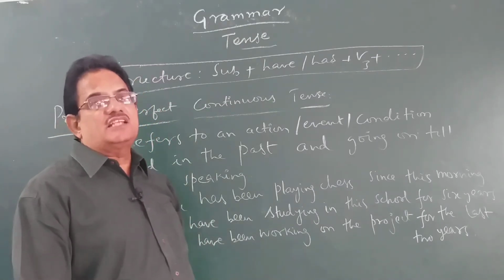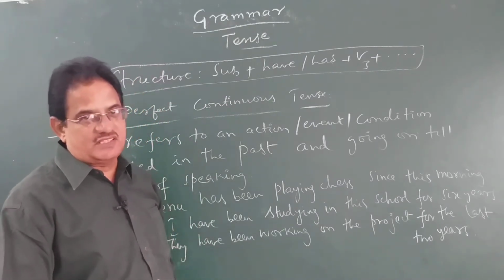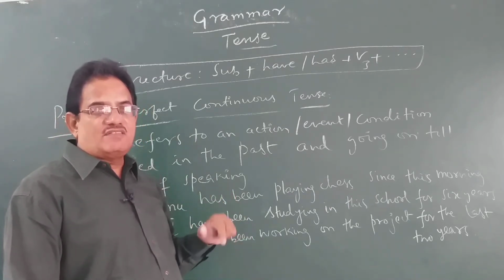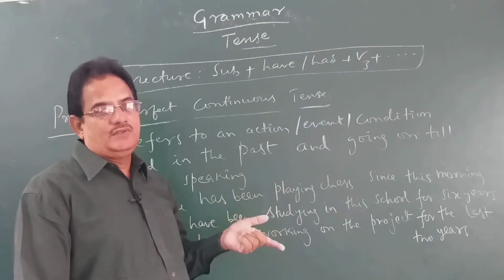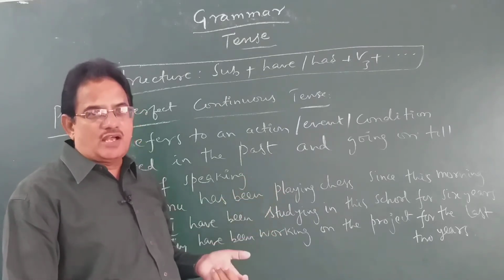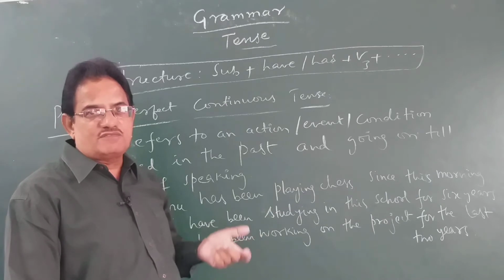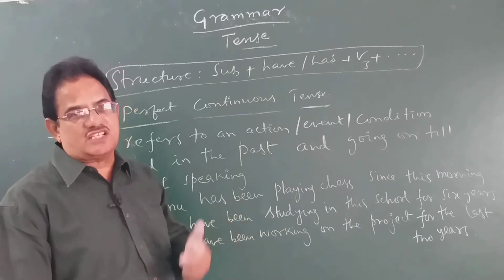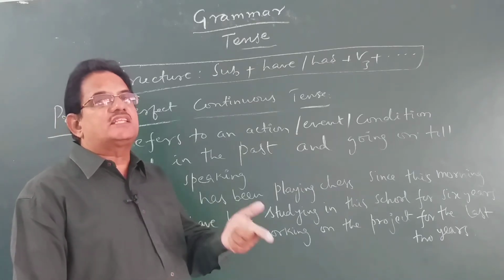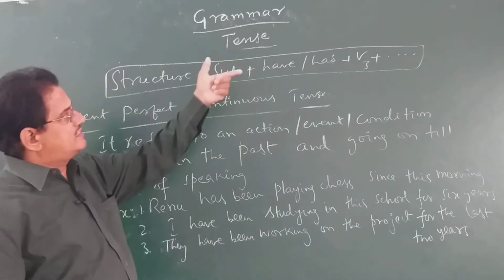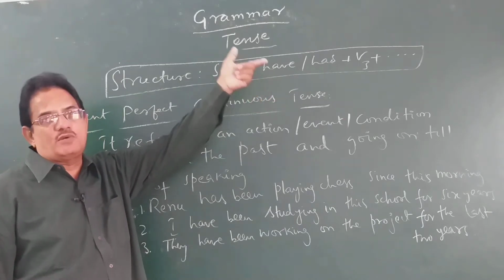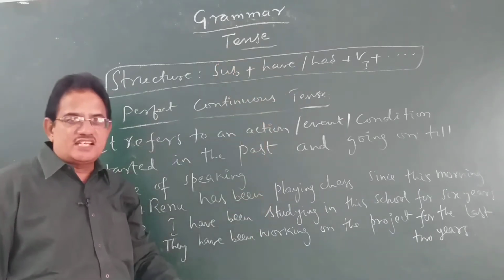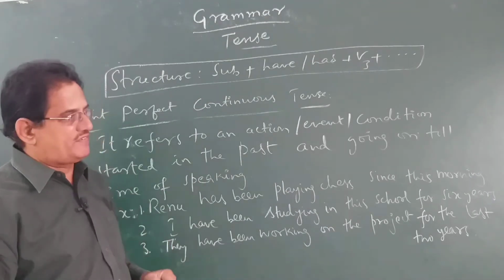Then you can say that that particular sentence is in present perfect tense, because this structure is never repeated in any other tense form. So each and every tense form, whether it is present tense or past tense or future tense, has got its own structure. It's not repeated in any other tense forms. So when you find this structure like have or has followed by V3 or past participle form of the verb in a sentence, you can immediately say that sentence is in present perfect tense.